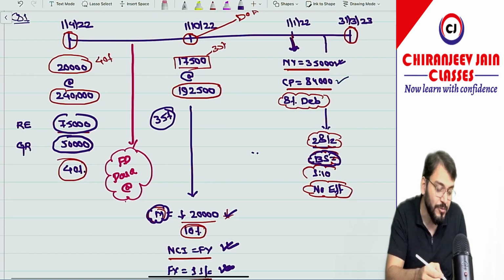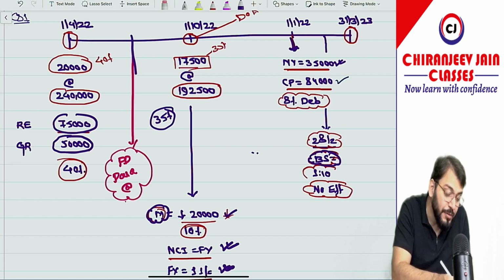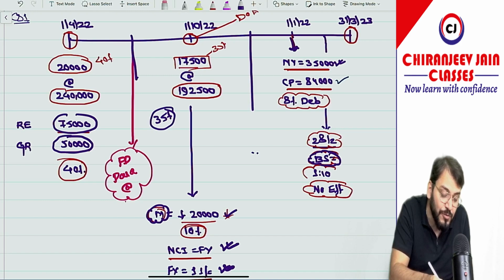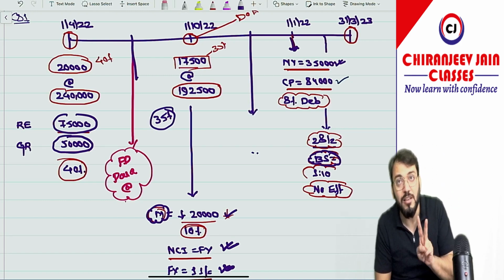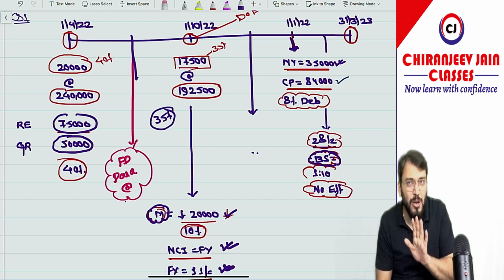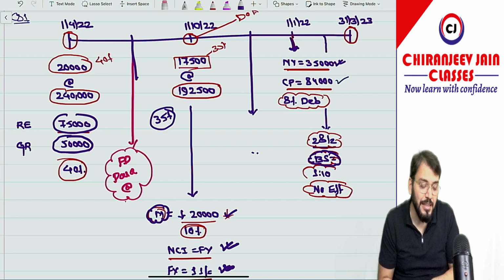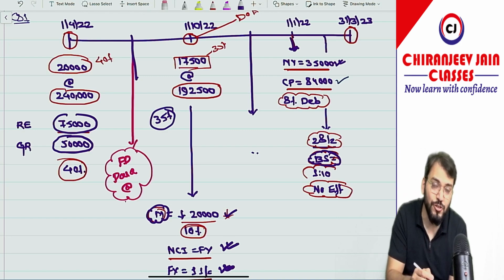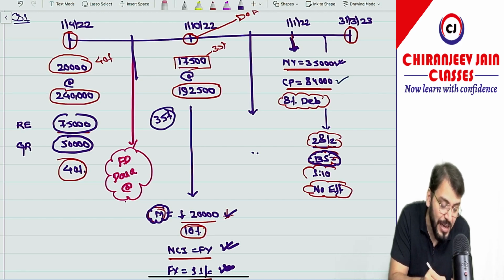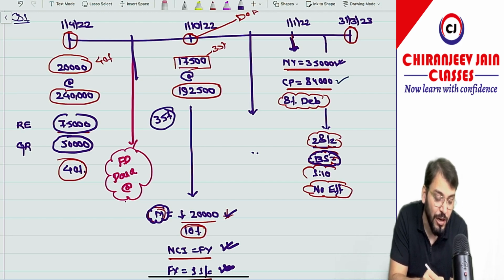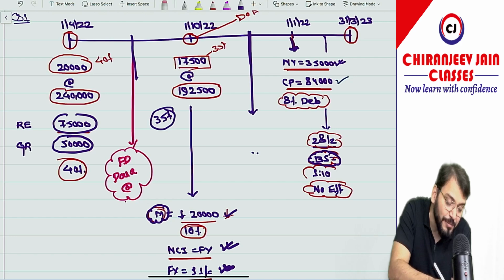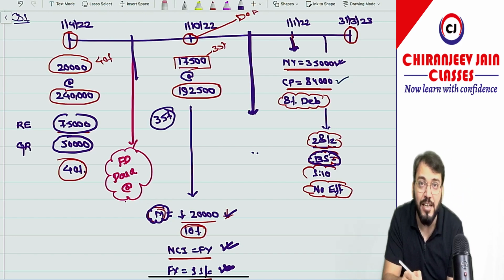Now we can take two assumptions. Either it is paid before the date of acquisition, or we can assume it is paid after the date of acquisition. These two assumptions will prevail. However, from my point of view, if you ask my intention, I will always assume, if the question is silent, that it is paid after the date of acquisition, when the control is obtained. So as per my assumption, I will take this because the question is silent.